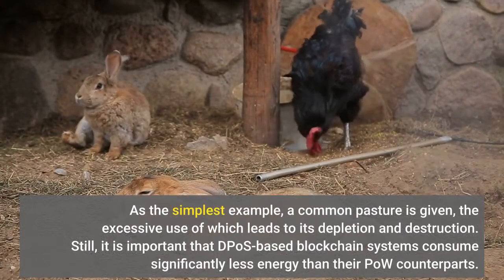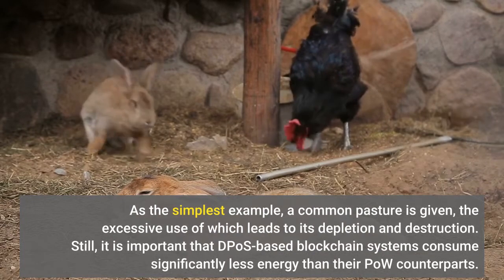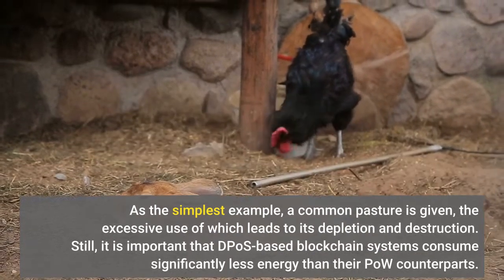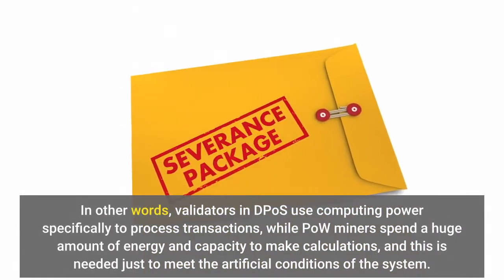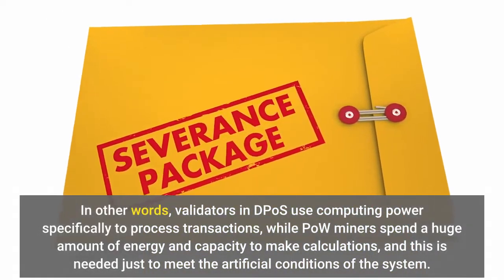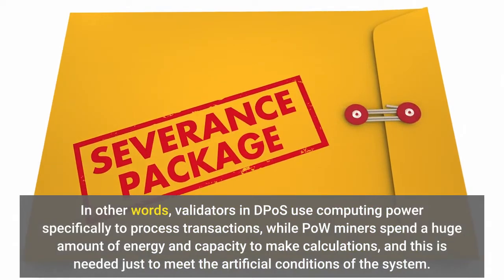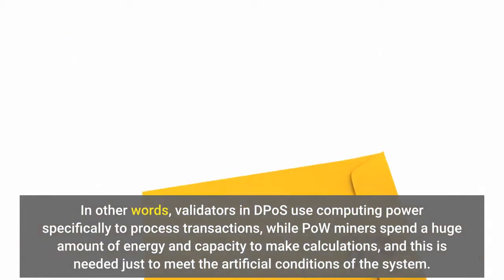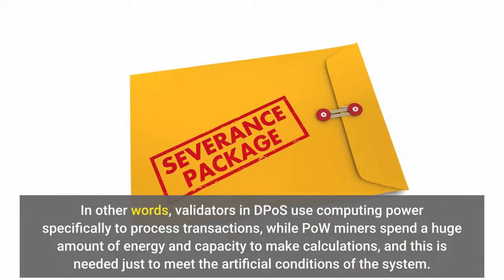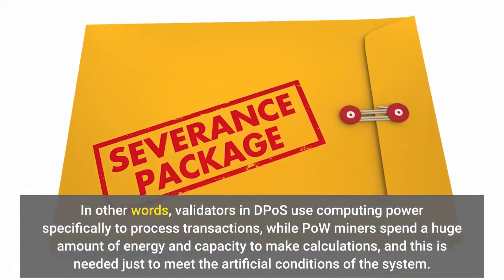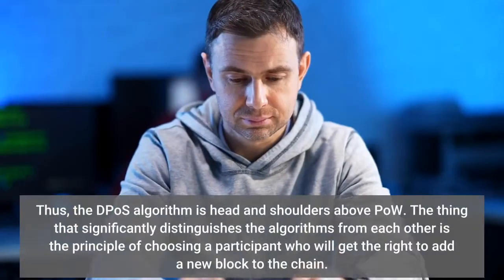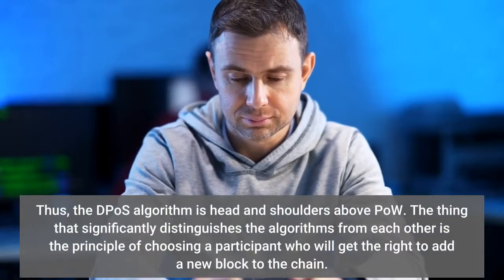Still, it is important that DPoS-based blockchain systems consume significantly less energy than their PoW counterparts. In other words, validators in DPoS use computing power specifically to process transactions, while PoW miners spend a huge amount of energy and capacity to make calculations, and this is needed just to meet the artificial conditions of the system. Thus, the DPoS algorithm is head and shoulders above PoW.